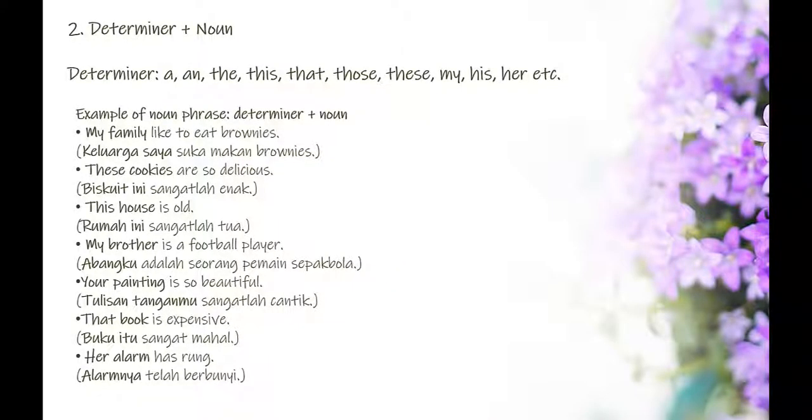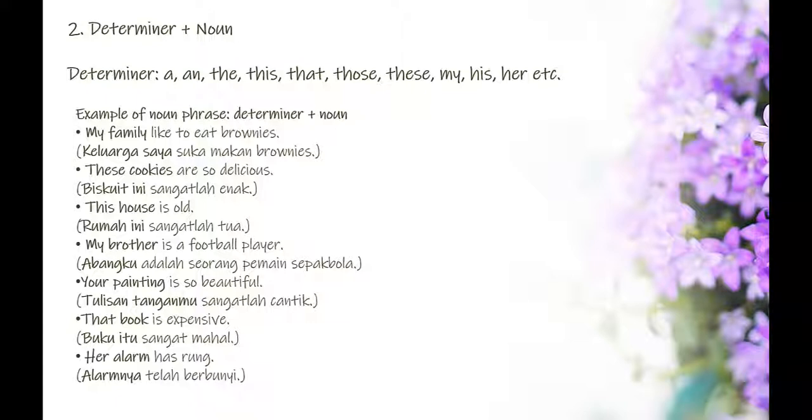The second pattern is determiner plus noun. There are some determiners that we can find like a, an, the, this, that, those, my, his, her, etc. There are some examples of noun phrase, determiner plus noun.